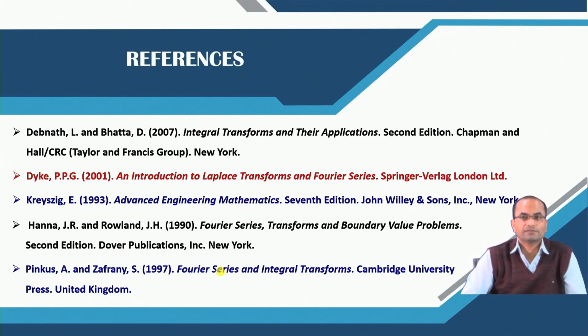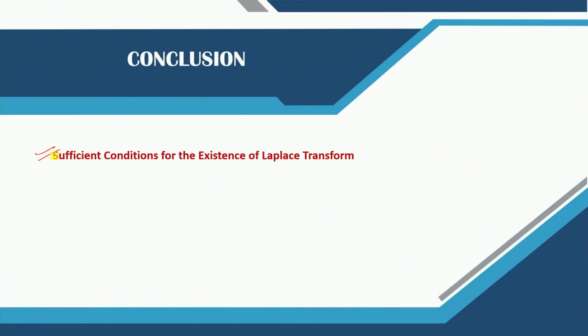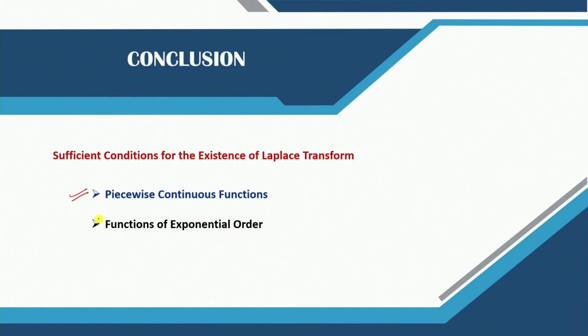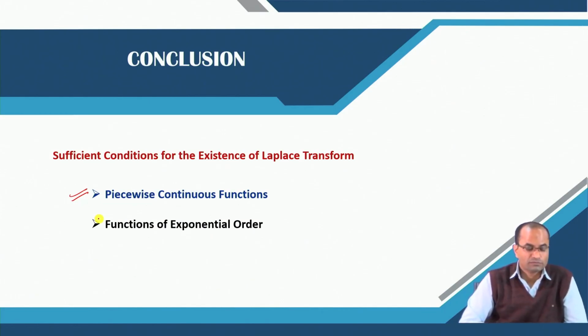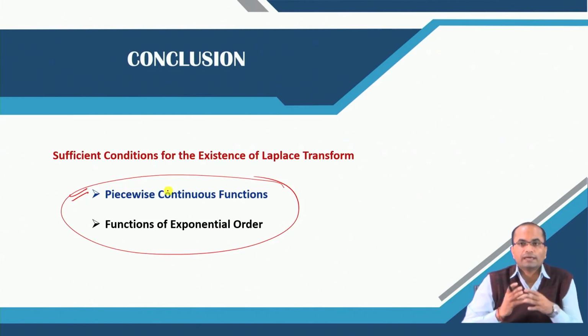Well, these are the references we have used for preparing this lecture, and now coming to the conclusion. We have discussed in this lecture sufficient conditions for the existence of the Laplace transform, and in particular the piecewise continuity of the function and functions of exponential order, they come to this class where we can find the Laplace transform. But just remember that these two are sufficient conditions for the existence of the Laplace transform, but they are not necessary.